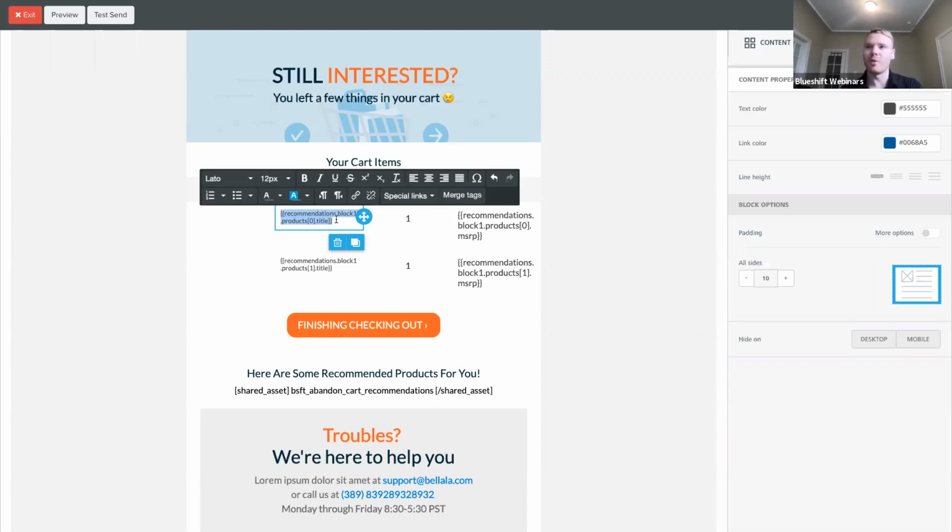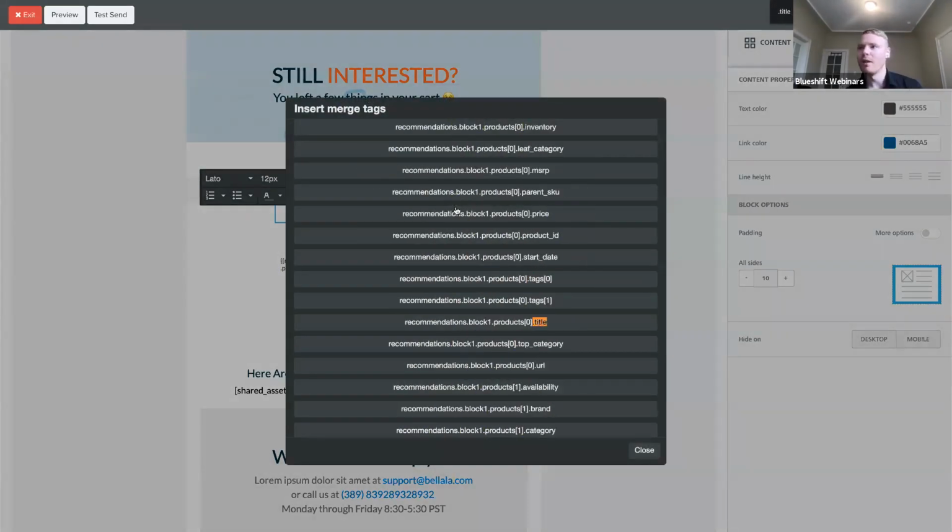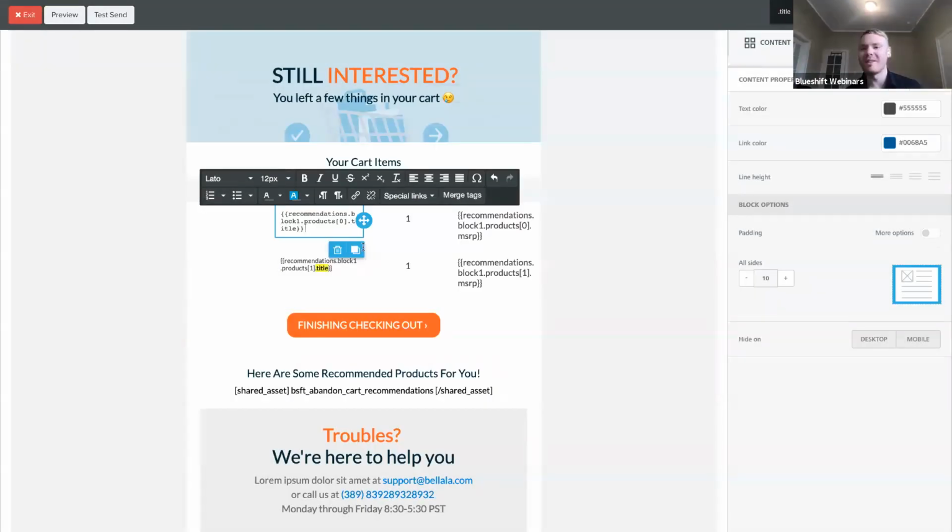And so all I need to do here, let's say I want to insert the title of one of the recommendations for John, I'm just going to hit this merge tag button. I'm going to find the title, and then I'm just going to click on that. So as a non-technical user, I don't have to learn a templating language or anything.